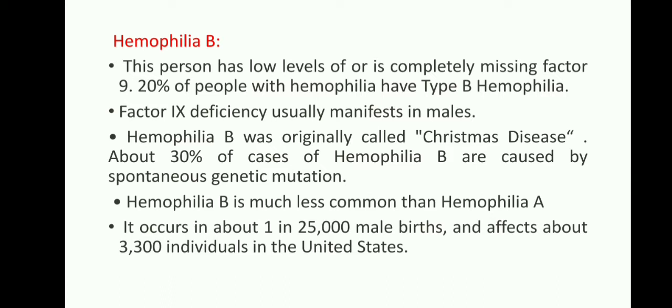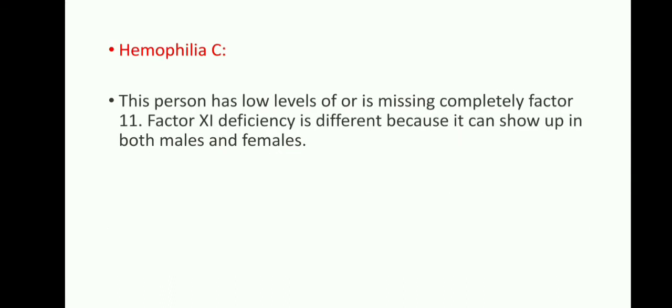It was originally called Christmas disease. About 30% of cases of hemophilia B are caused by a spontaneous genetic mutation. Okay, this is about hemophilia B. And in hemophilia C, the person has a low level or a completely missing factor 11. Factor 11 deficiency is different because it shows up in both males and females. Okay, these are the three hemophilia types. In total there are 5, but A, B, and C are most commonly seen in children.